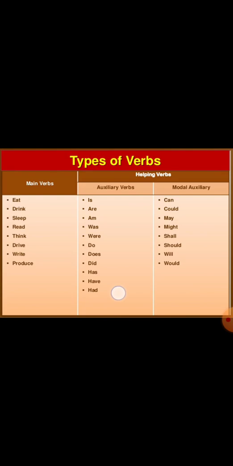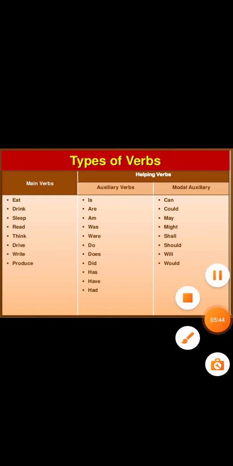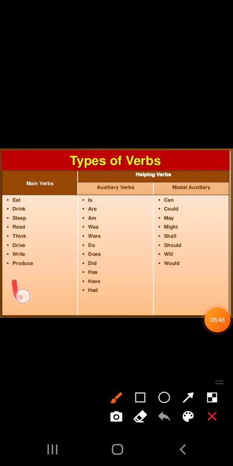As you know, there are two types of verbs: main verbs and helping verbs. Main verbs are the main action through which we know what the subject is doing. For example, eat, drink, sleep, read, think, drive, produce. All these are main verbs.